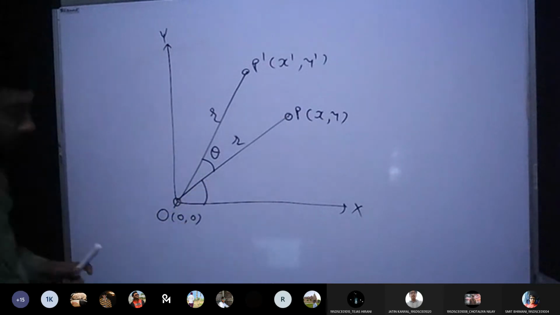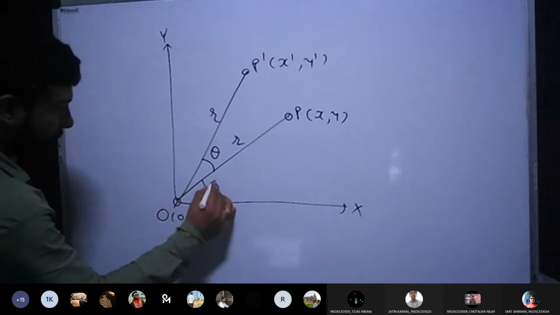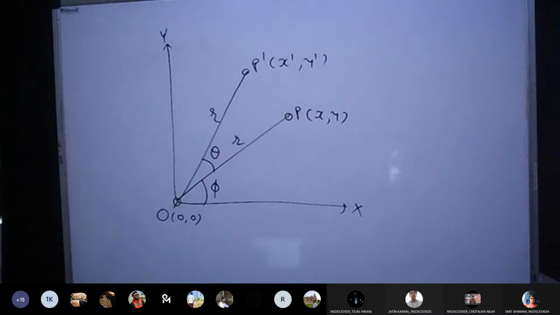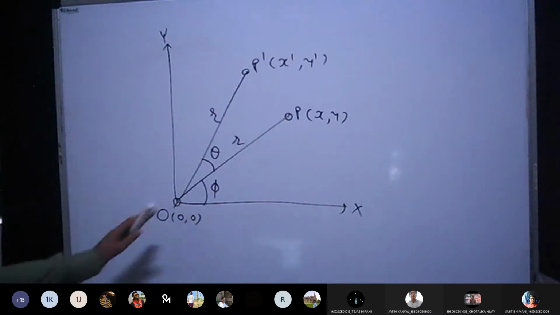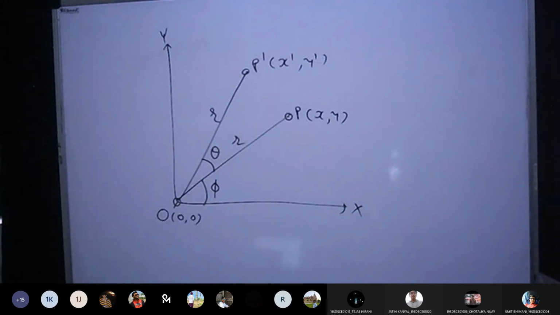Let's talk about 5. Here I have given one more angle, which is 5, the angle between the original point and the horizontal surface. This is my horizontal surface, this is the original point, and the angle between the horizontal surface and my point is 5. Now I am trying to extend the line from P.